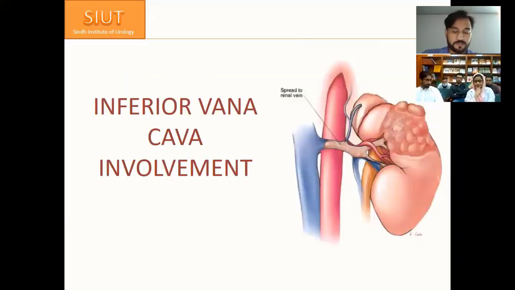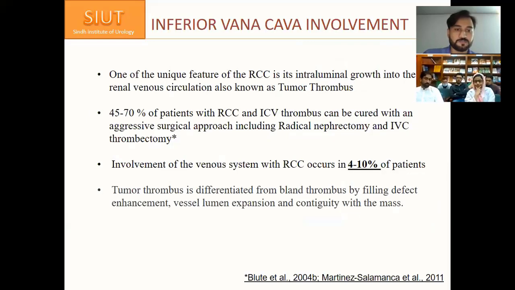Inferior vena cava involvement in RCC patients. One of the unique features of RCC is its intraluminal growth into the renal venous circulation, also known as tumor thrombus. 45 to 70% of patients with RCC and IVC thrombus can be cured with an aggressive surgical approach, including radical nephrectomy and IVC thrombectomy. Involvement of the venous system with RCC occurs in 4 to 10% of patients.